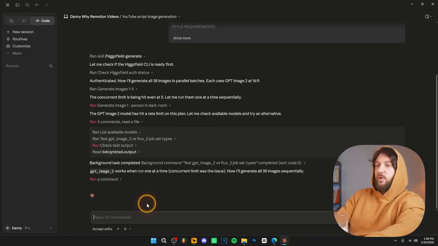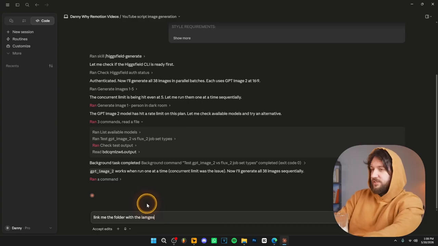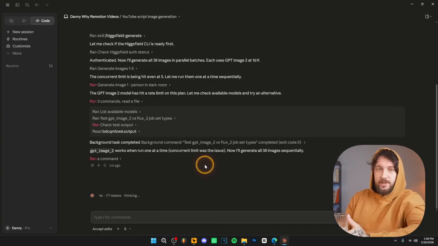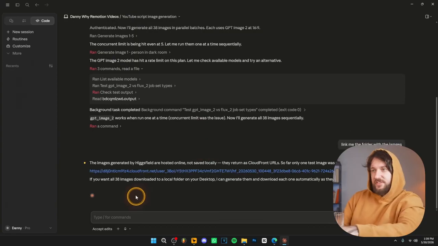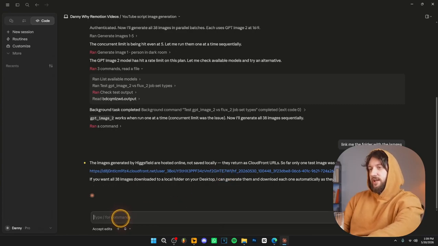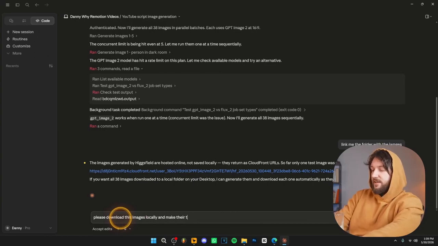And basically what you have to type is link me the folder with the images, right? And it's going to link you the folder where all these images were created and stored. Now, if you get this message where it says the images are generated on Higgsfield hosted online, not saved locally, you can ask it to do the following. Please download these images locally and make their titles fit with the timestamp.